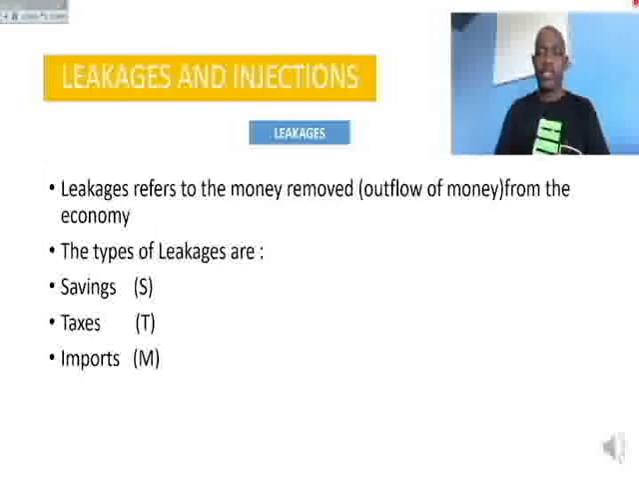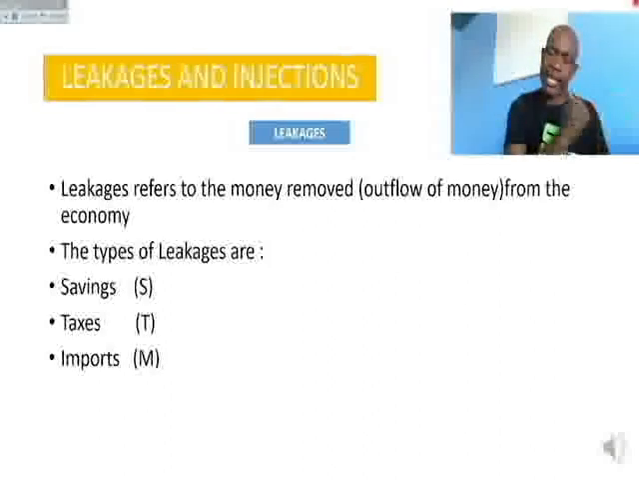Let's talk about savings. When you decide to save, you are not spending that money. That money has been taken out of the economy because remember, that money is no longer circulating in the economy. It's no longer moving from one person to another, from one business to another, and so on. It has stopped moving, stopped circulating in the economy. So this is a leakage.